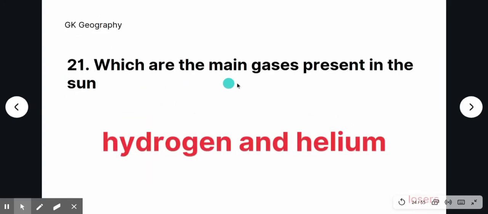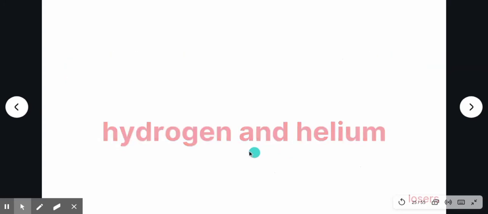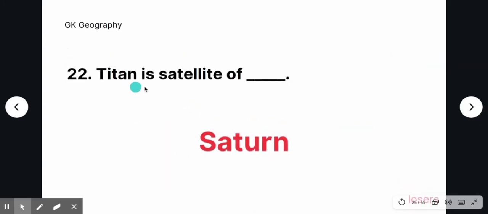Which are the main gases present in the Sun? Hydrogen and helium. Titan is a satellite of Saturn.